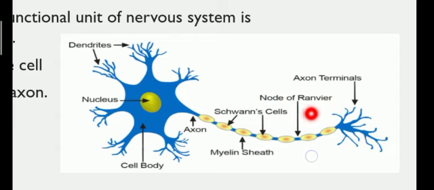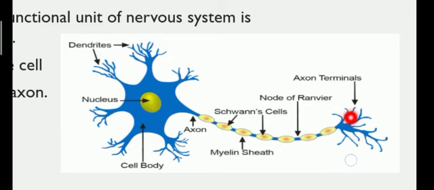Now what is the work of nodes of Ranvier? It helps in the polarization, depolarization and repolarization of the axon. After that, here is a type of cell named Schwann cells. Schwann cells are the cells that help in the development of the myelin sheath. Now coming to the axon terminals, the end of the axon.